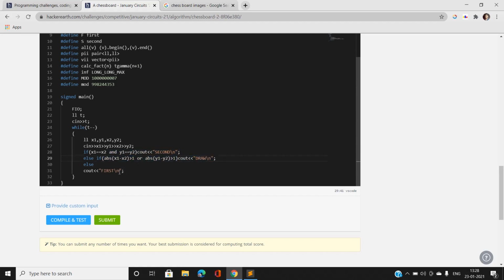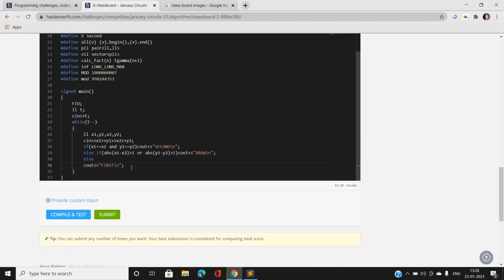And if the second king's coordinates are exactly the neighbor of the first king's coordinates, then in one move, starting from the first king, the first king will capture the second king in exactly one move because the second king's coordinates are the neighbor of the first king. So in this case, we have to print first.